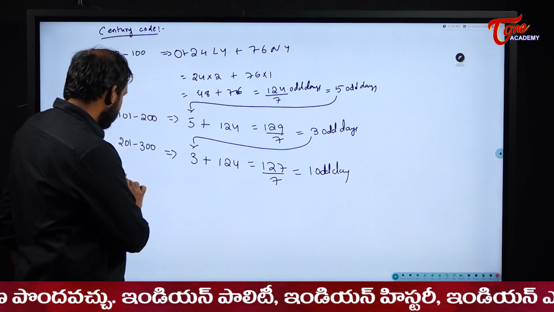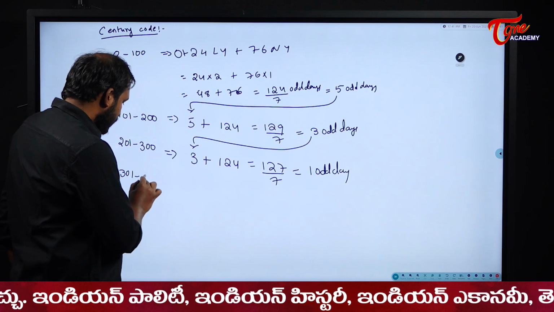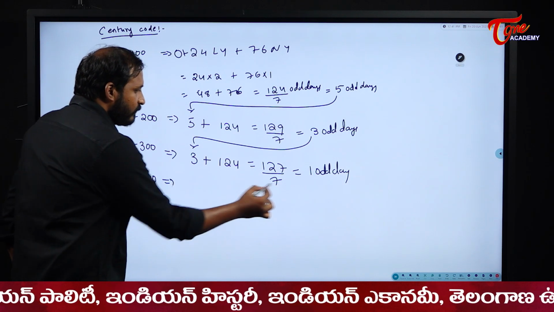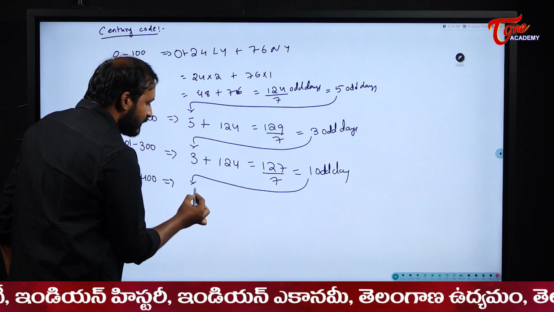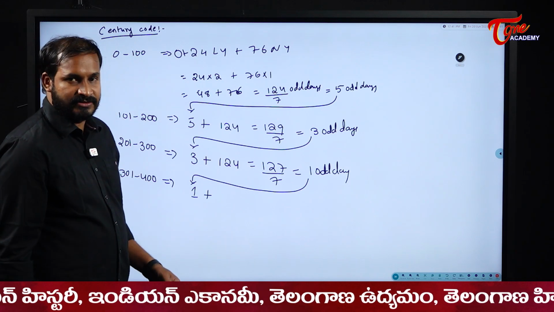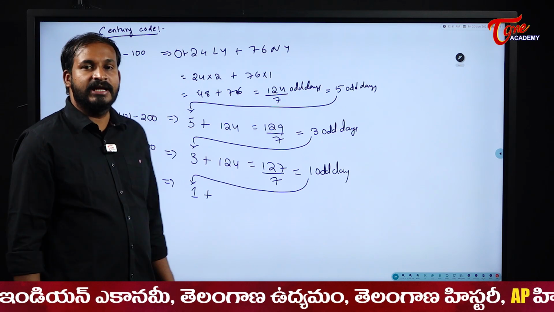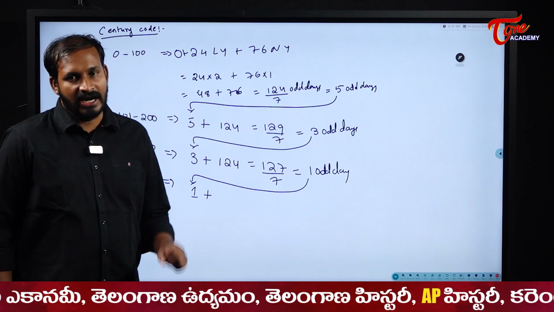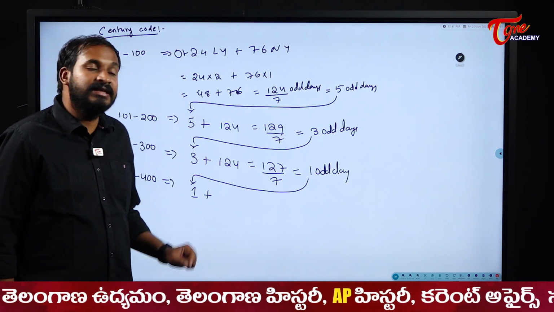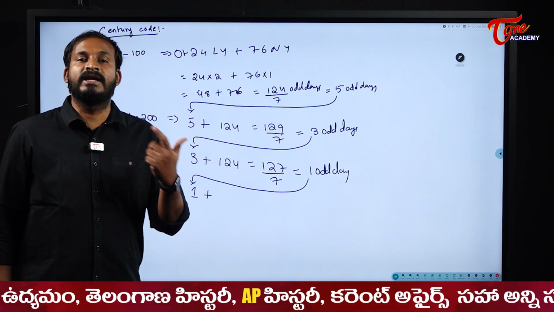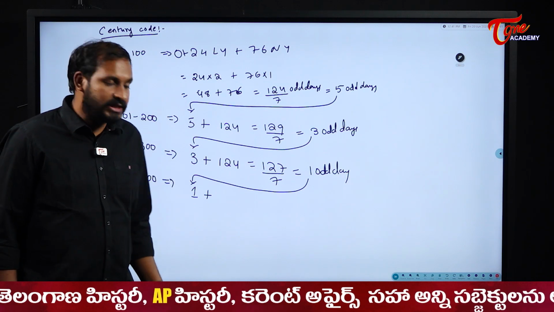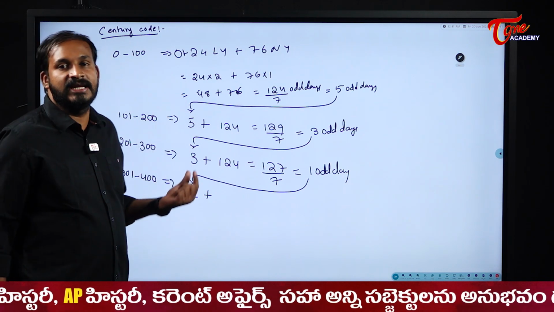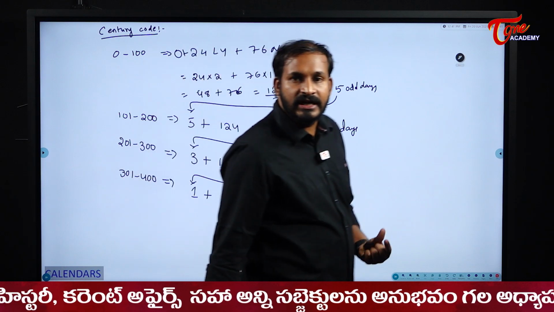Now come to the next one, 301 to 400. This 1 will come here. Please see here, students. From 301 to 400, how many years are there? 100 years. But in this century we will have 25 leap years. Why, sir? We know that 400 is a leap year.